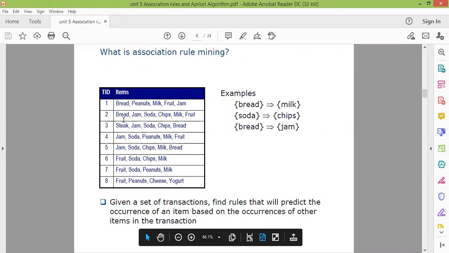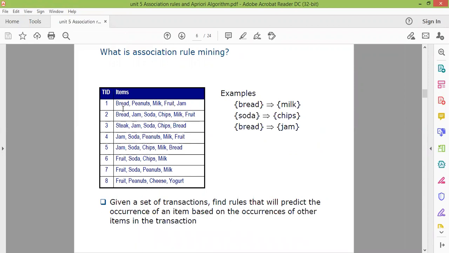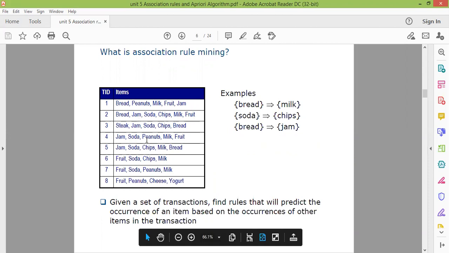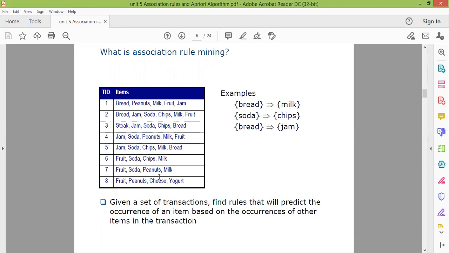So that was a graphical representation. This is your database representation, in which we have transaction ID 1, and these are the items: bread, peanut, milk, fruit, jam. Then in transaction ID 2, we have certain items. Similarly, for the 8 transactions, the items included in each particular basket are written here.